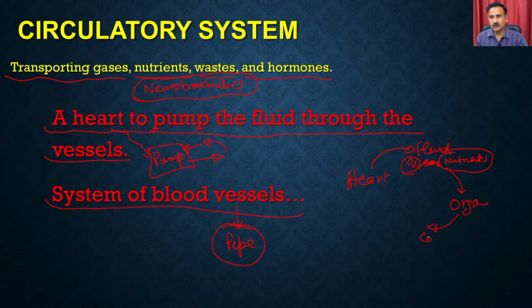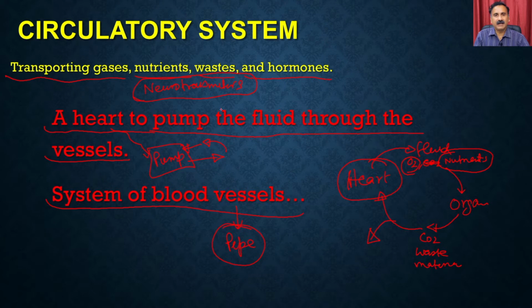So it's going to give the carbon dioxide, and it is going to give the waste material, and the heart is going to carry that waste material, and then it is going to give the waste material to the other types of organs, and ultimately it is going to again bring the liquid back to the heart, and that cycle will continue, and that's how the heart is going to circulate the fluid throughout the body.